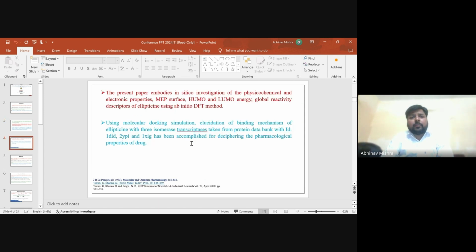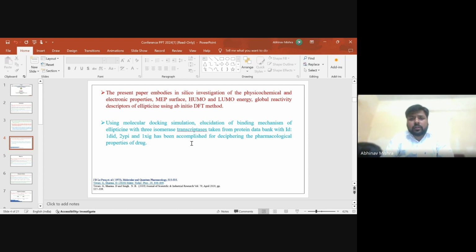The present paper embodies an in silico investigation of the physicochemical and electronic structure properties, map surface, HOMO-LUMO energy, and global activity descriptors of the ellipticine drug using the ab initio DFT method, along with the spectroscopic IR and UV spectra. For ligand and protein interaction, we use the molecular docking technique.